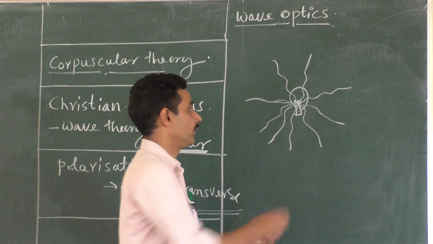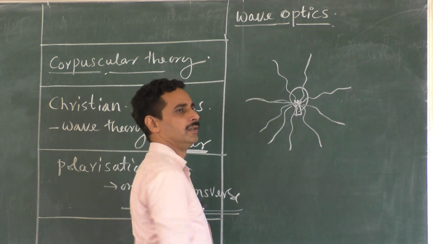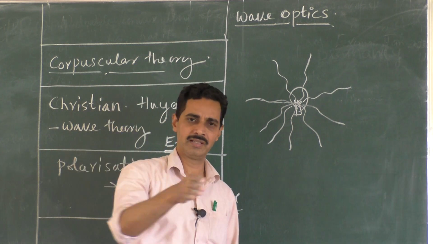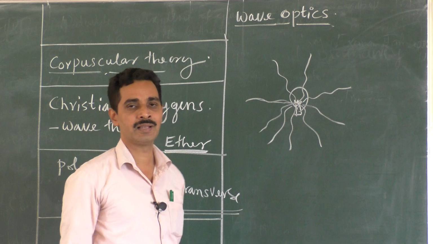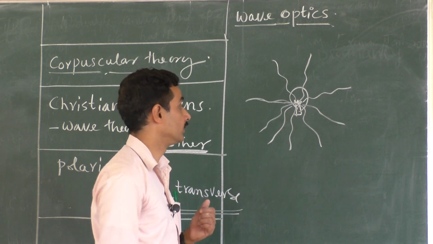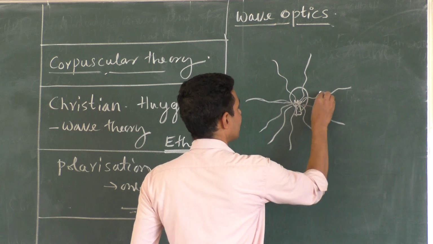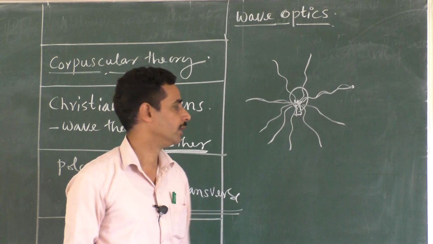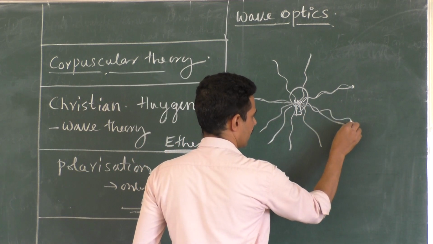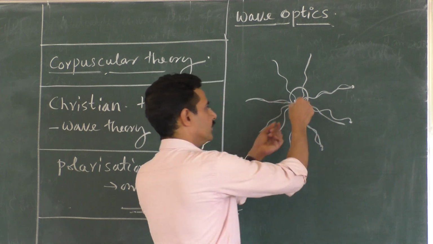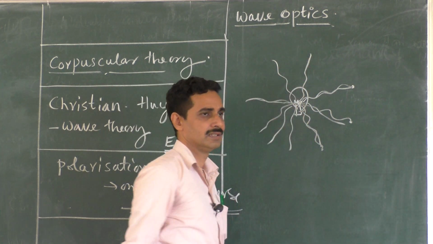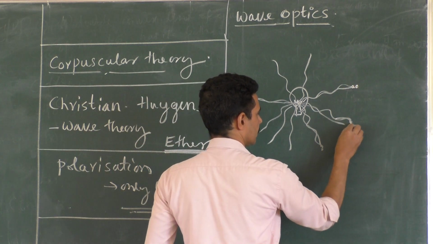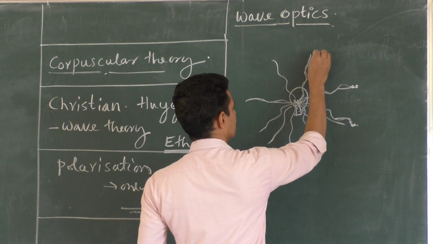Now, what happens? Waves will come here, waves will come here. Now, let us assume that they are like water ripples: one crest, one trough, one crest, one trough. So you will see the water ripples like this. In the same way, light travels, let us assume. Now, suppose one wave forms 4 crests and 4 troughs and stops here. We will say stop, light stops emitting waves. The same 4 crests and 4 troughs will travel here, and here, and here. That means the last trough, say the 4th trough, is here. This will also produce the 4th trough, and this will also produce the 4th trough.